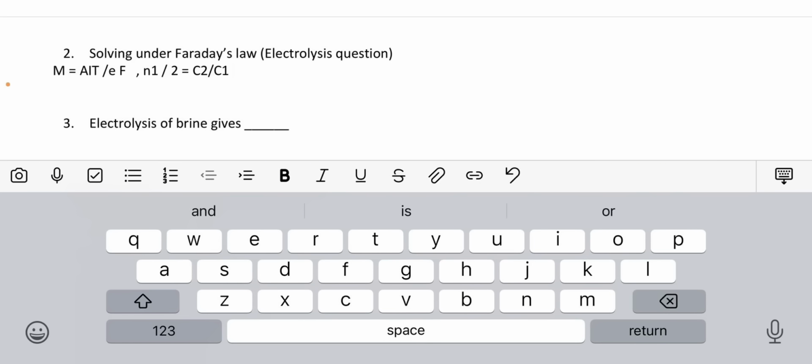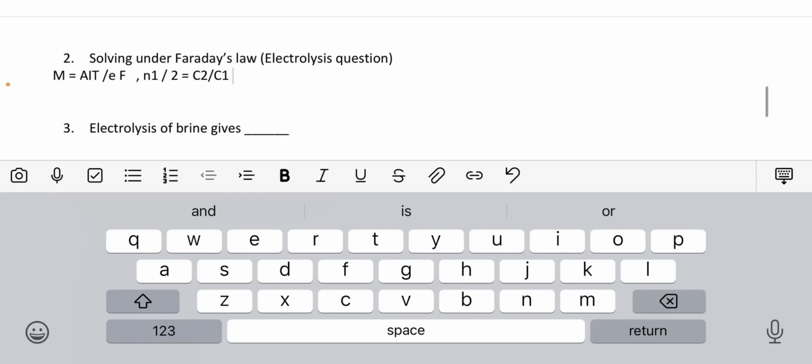You can write E as charge, and we can also write C as charge. You can also call it the oxidation state. For example, the charge of oxygen would be 2 minus, the charge of sodium will be 1. But we don't write the minus or the plus, we just write the numbers. Those are the things that you need to know when solving questions here.